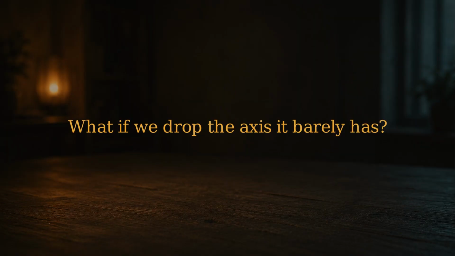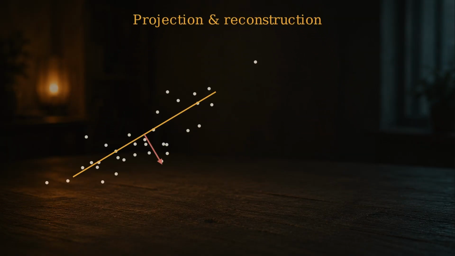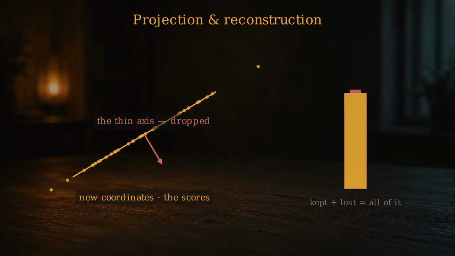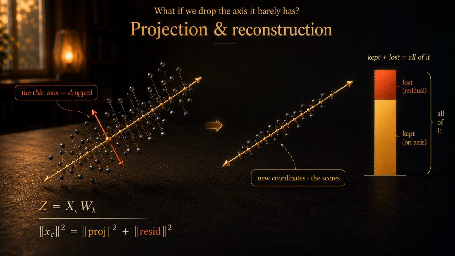Here's the whole trick. Keep the fat axes, project onto them, and every point gets new coordinates, the scores. The little that pokes out along the axes you dropped is all you lose, the reconstruction error. Widest kept and least lost are the same choice.